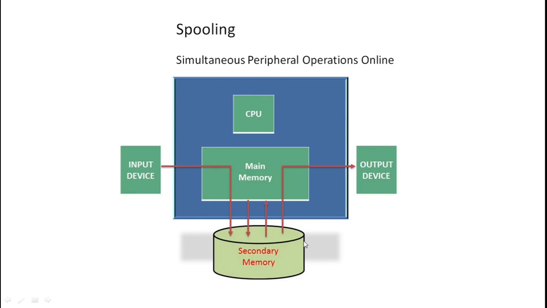So some of the load and unload time is saved from the CPU. Whenever the CPU is processing some process, during this time input devices are loading data into the secondary memory, and output devices are unloading data from the secondary memory. So it means we are able to make our process faster as compared to the earlier system.